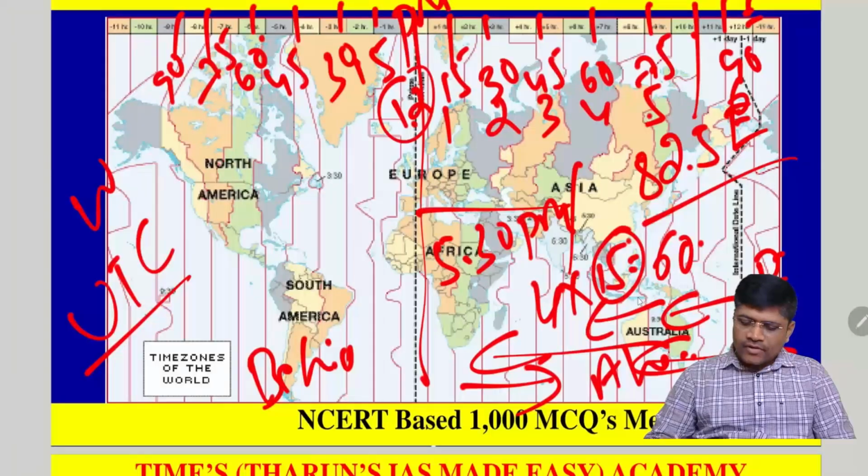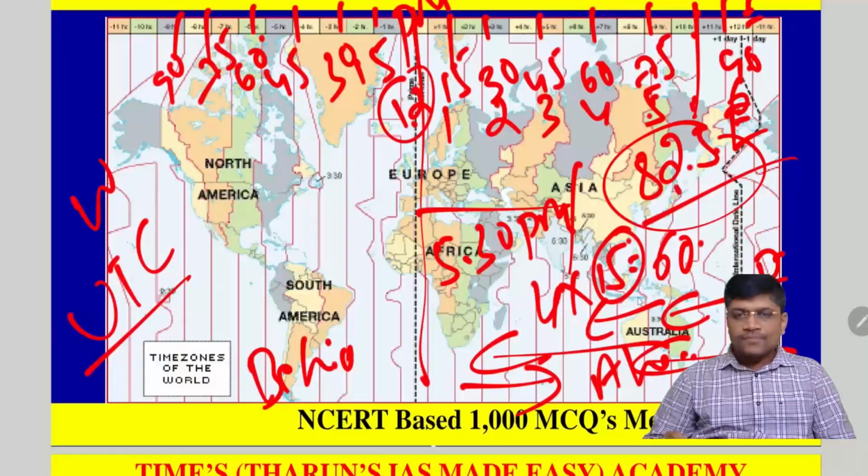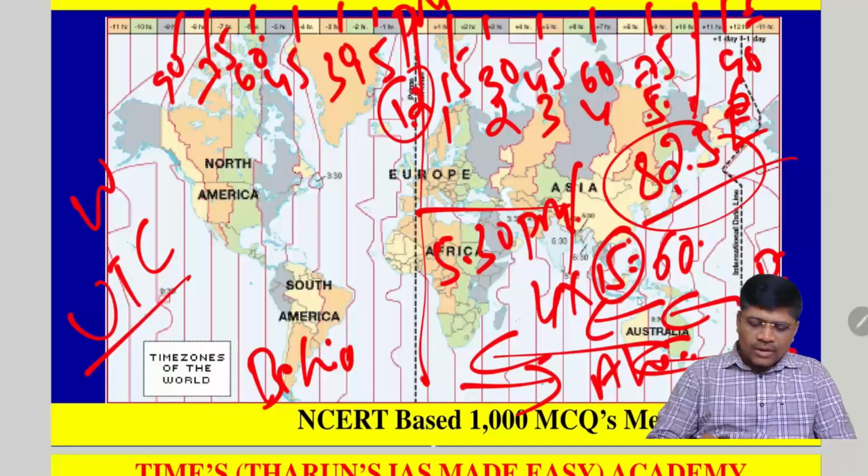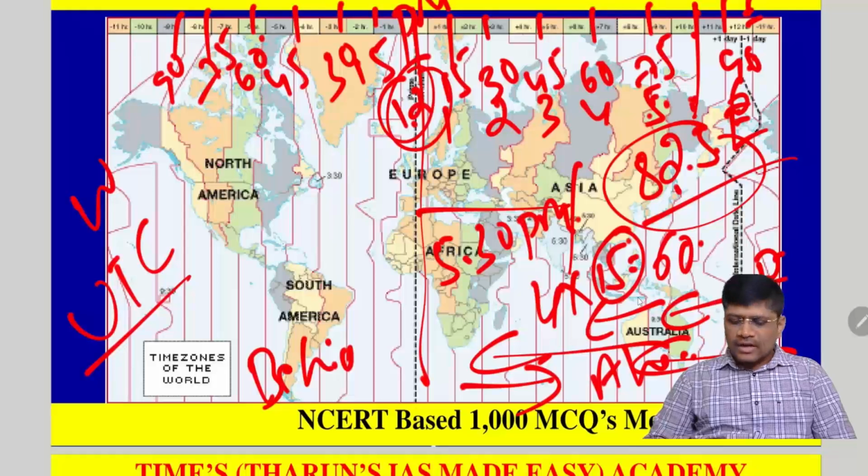But between 75 and 90, we are located here, at 82.5 east longitude. So 5 hours plus 7.5 longitudes, half an hour. So that means 5 hours 30 minutes is the time near India. That means when the time is 12 noon near London, in India we experience 5.5 hours ahead, 5:30 p.m.